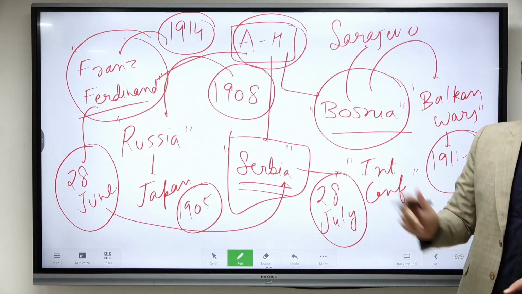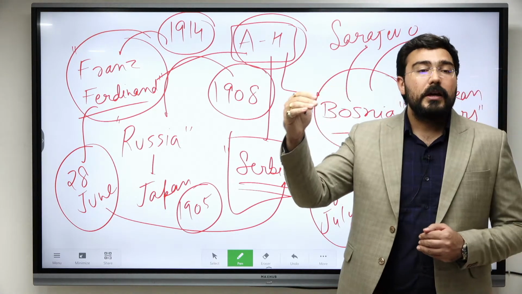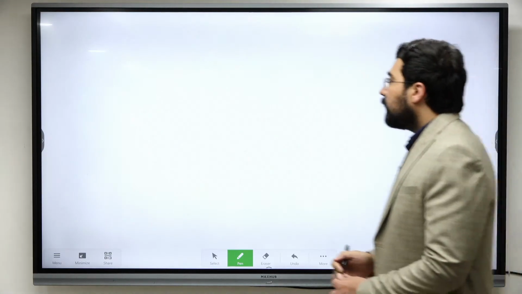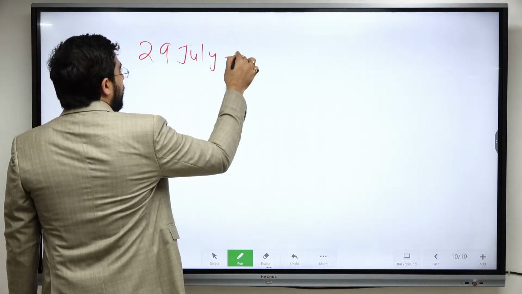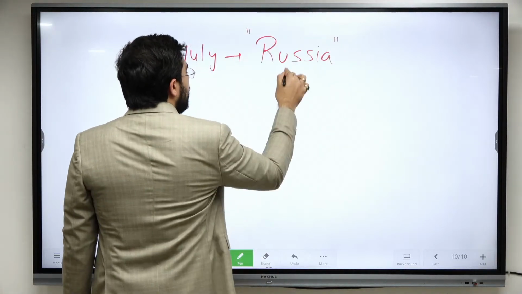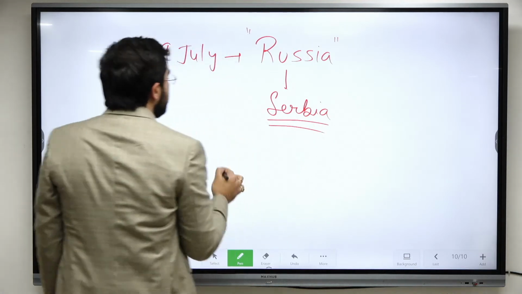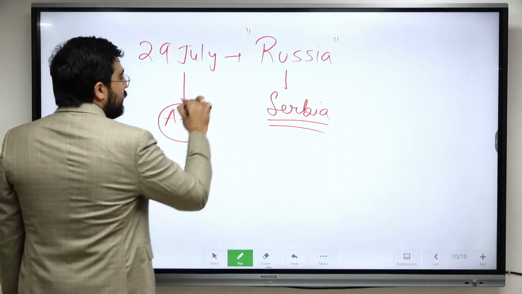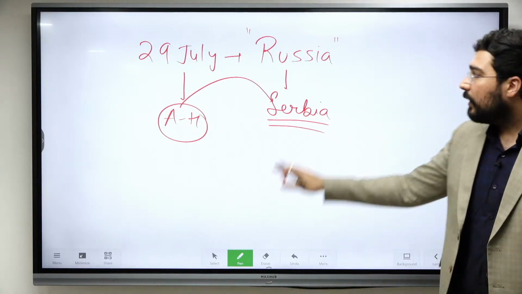On 28th of July, it was not a world war. It was just a war between Austria-Hungary and Serbia. But at this point of time, 29th July, Russia came in. Russia mobilized in favor of Serbia. Because, as all of us understand, Austria-Hungary was a major power and it could have completely finished off Serbia. So it got support from Russia.